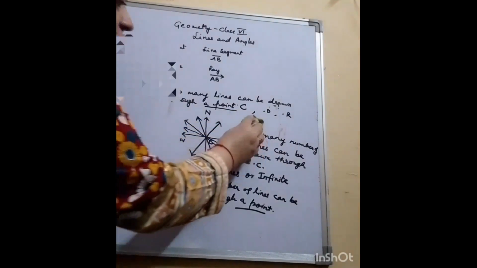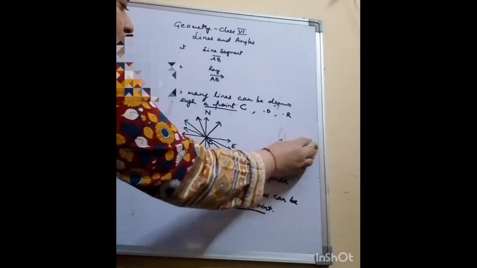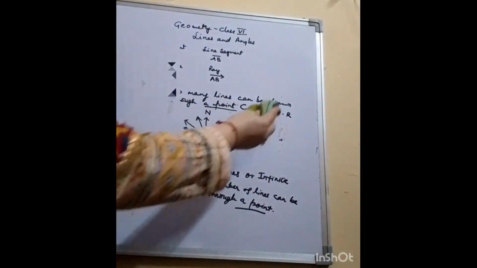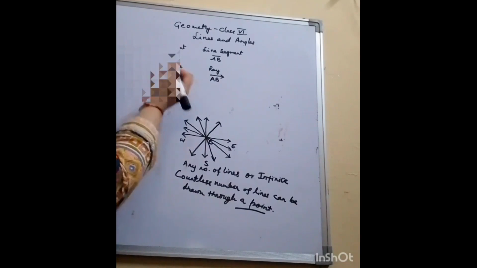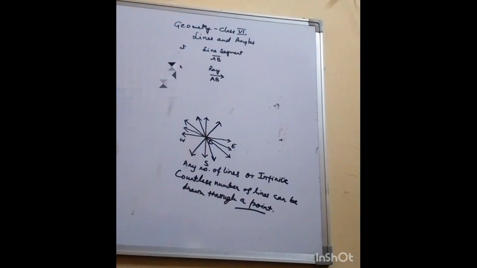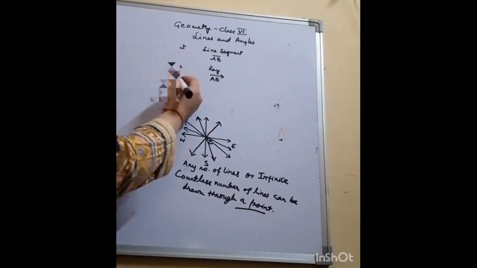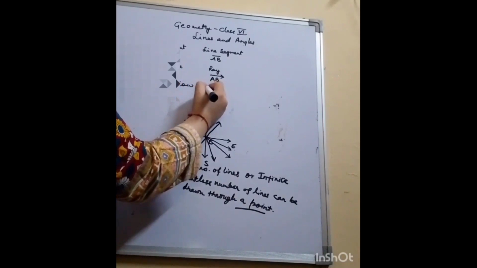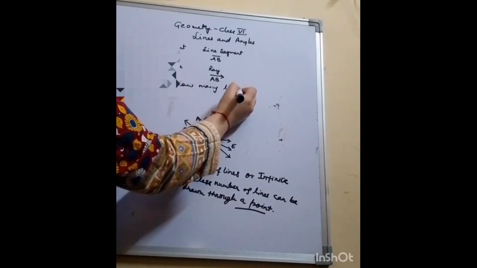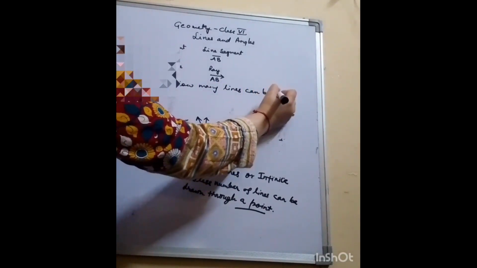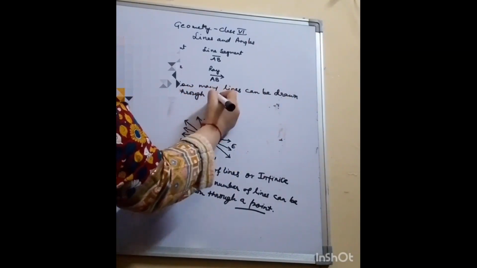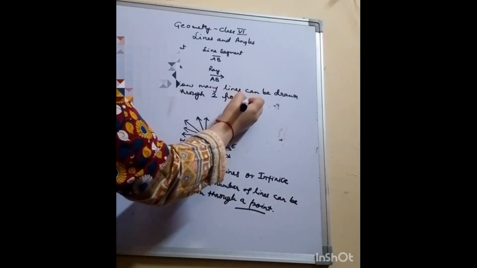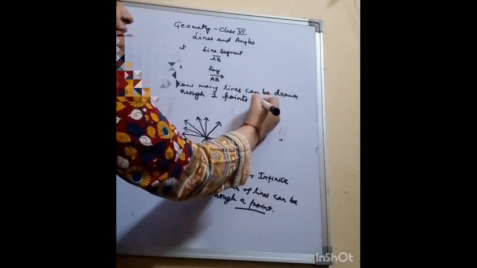The next question which can be asked is, how many lines can be drawn through 2 points? 2 points means 2 points are given.